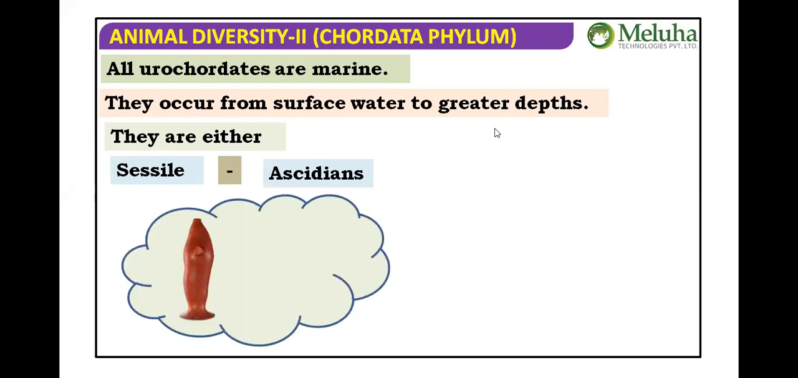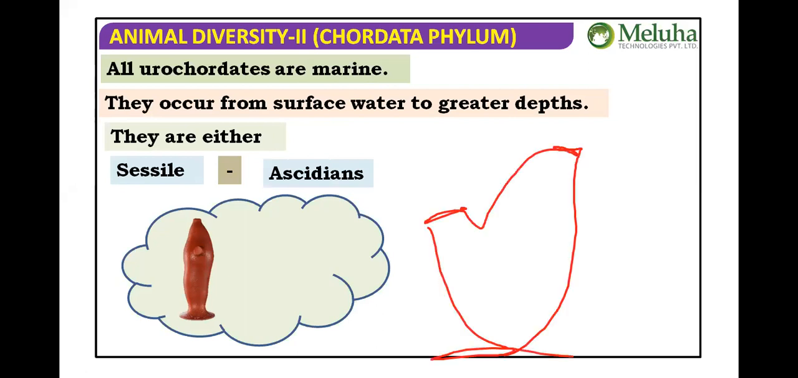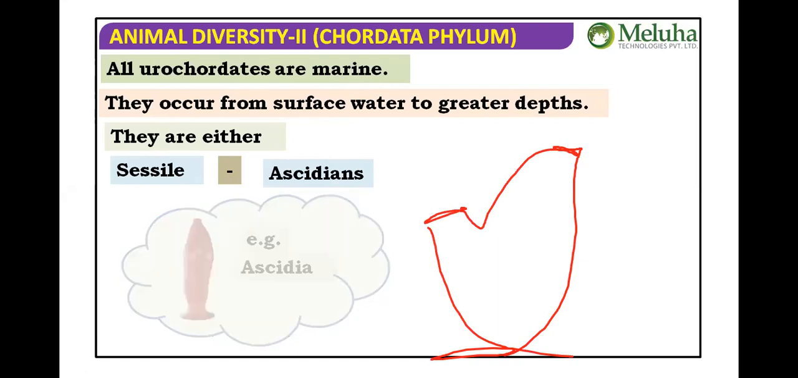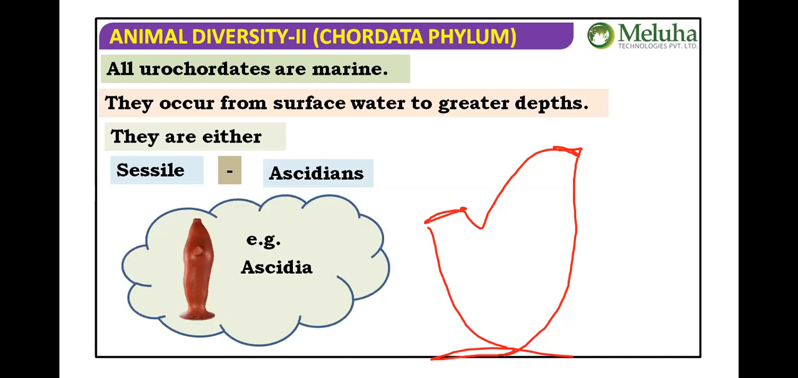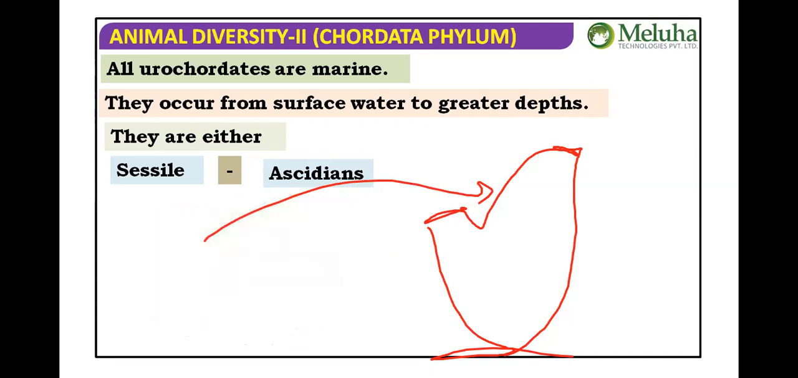Sessile example, we have Ascidian, the well-known example in the photograph you can see there. In general terms, it will be like this. Sessile, like Ascidians. We are talking about Ascidia or Herdmania. We used to say, this is the animal, same animal. I have drawn here the same animal. Okay, so Ascidians.